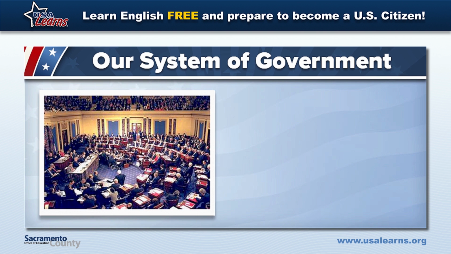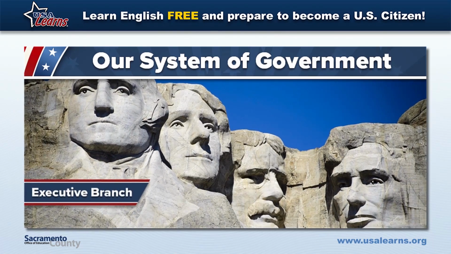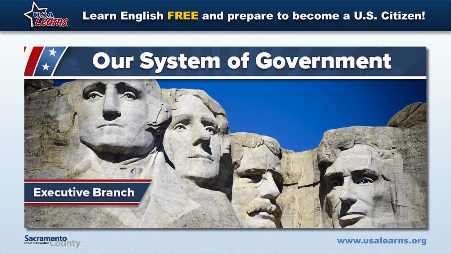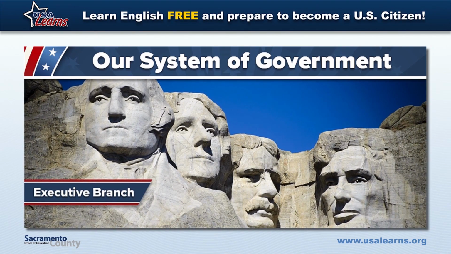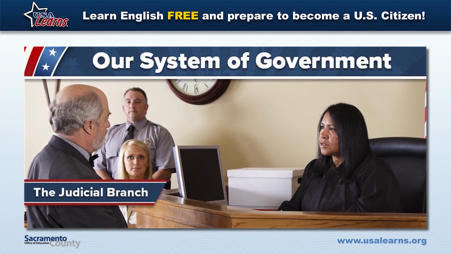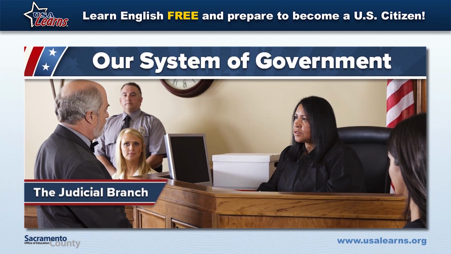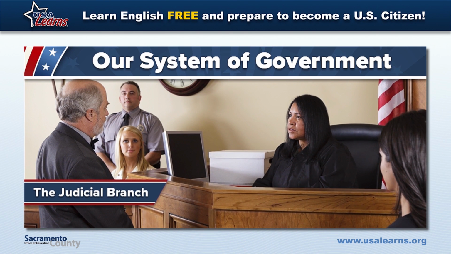Each branch of the government has a special job. The legislative branch is Congress. Congress writes, debates, and makes laws. The executive branch enforces the laws. The President leads the executive branch. The judicial branch decides if laws follow the Constitution. They also decide if people break laws.